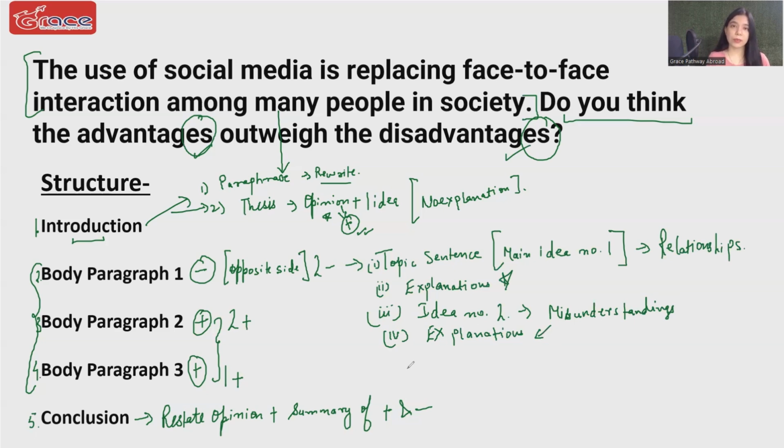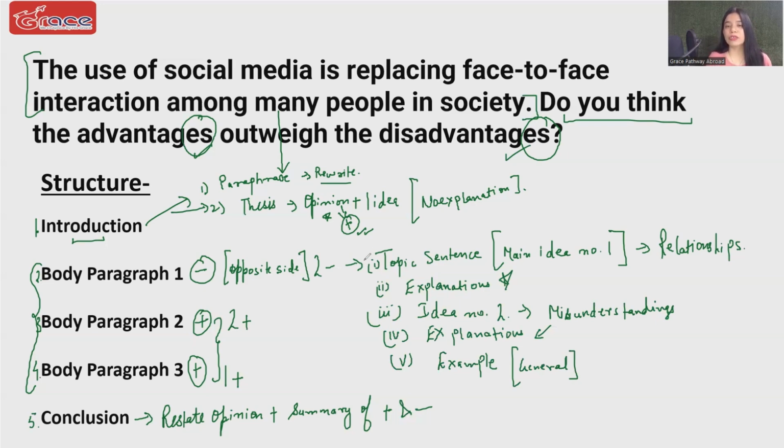So one sentence explanation would be sufficient as long as it's a well-developed, full-fledged sentence. And then the final sentence can be an example, which needs to be general. You cannot give a personal example. You just can't say that, okay, I recently had a misunderstanding with a friend of mine because of blah, blah, blah. No, you can't. You need to give general examples that many people sometimes are not able to understand the real emotion. So instead of saying I, we will change it to many people in the example sentence.